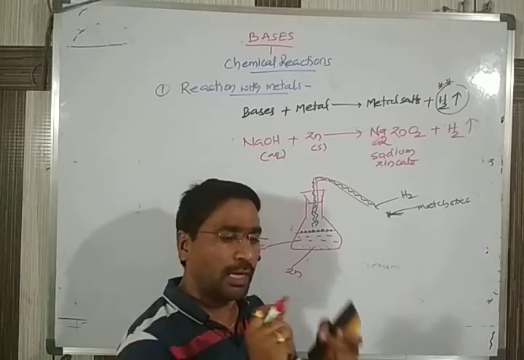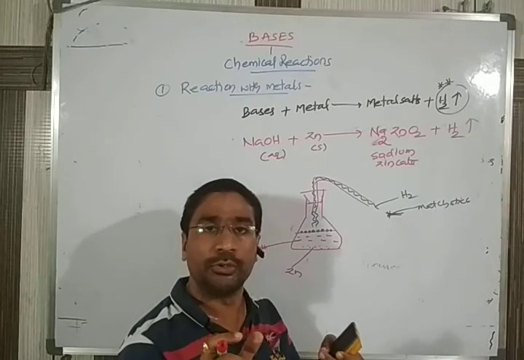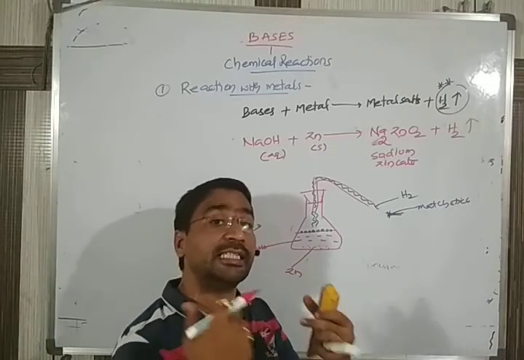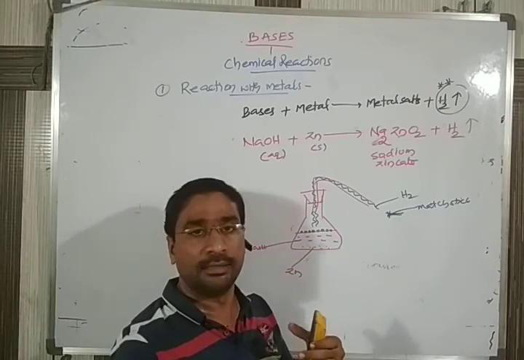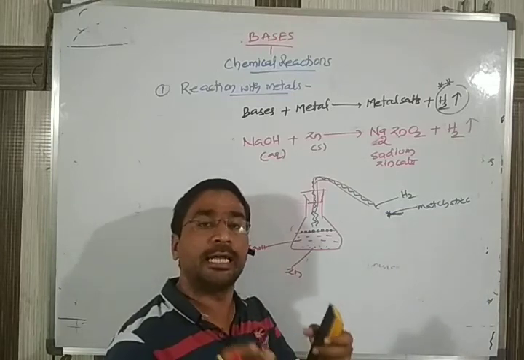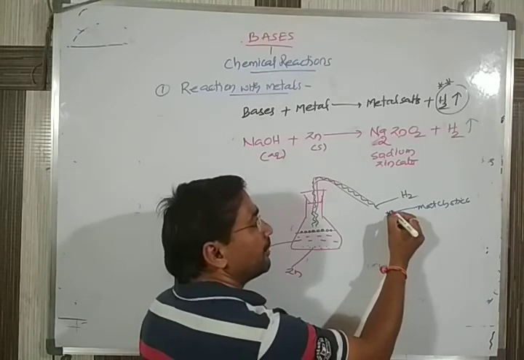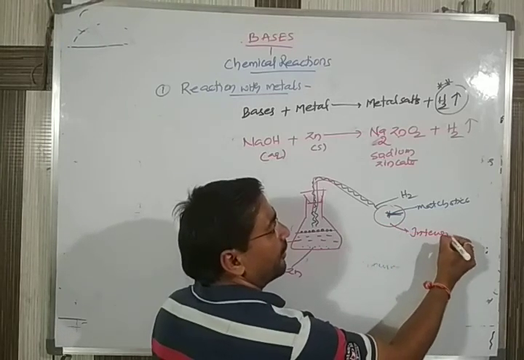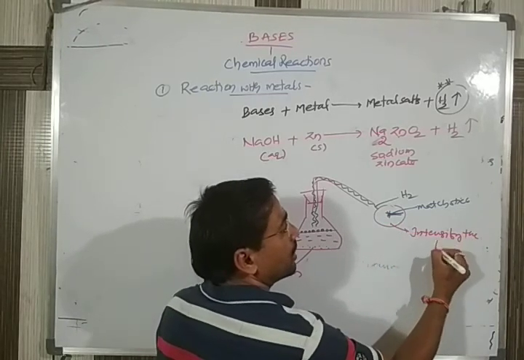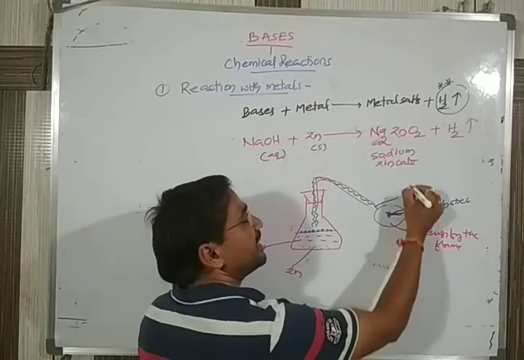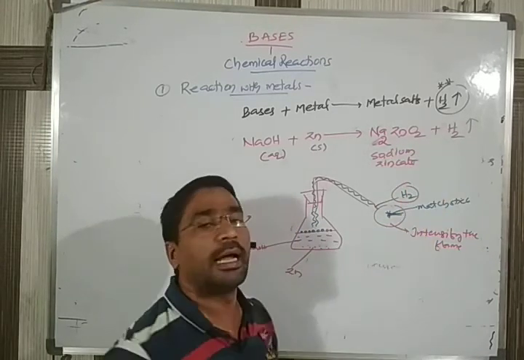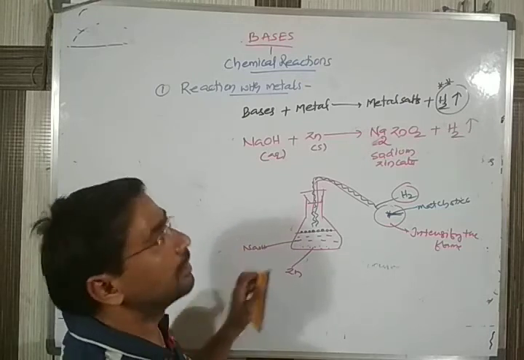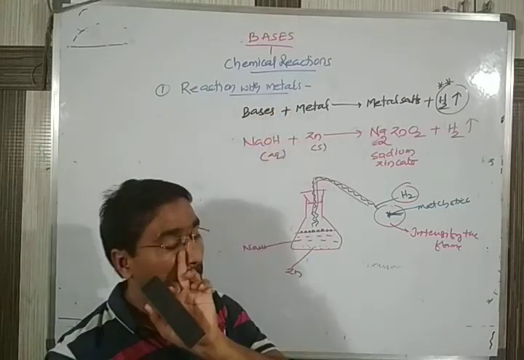Everyone knows how much flame one lit matchstick gives, but hydrogen gas will increase the flame about 10 times, as if 10 matchsticks were lit at a time. So it intensifies the flame, and based on that we say the gas is hydrogen gas. This is one good example for the reaction with metals.